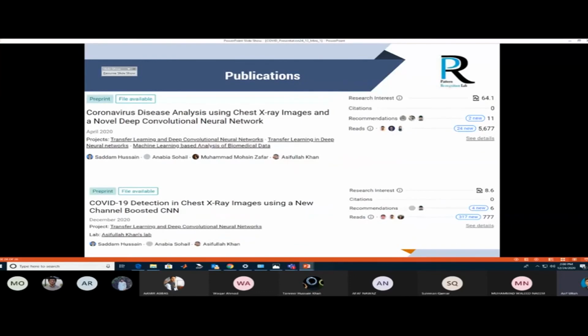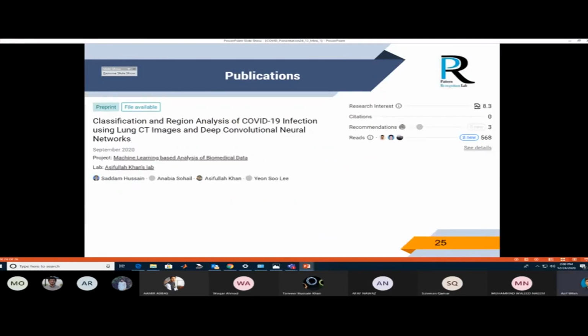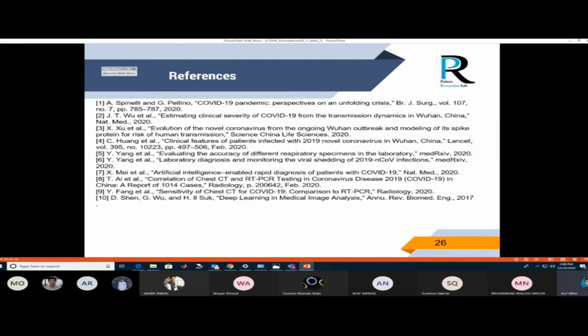These are the research papers, which are available online. For detailed information you can visit and download the papers. That is the classification and region analysis of COVID infection using CT, and that is for the diagnostic system. These are the references. So thank you very much.